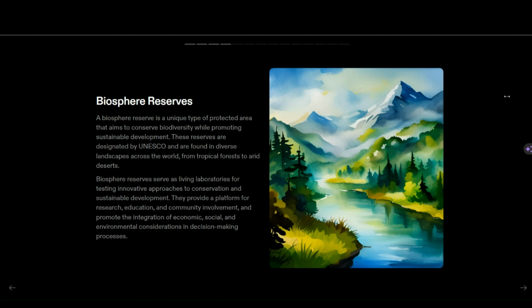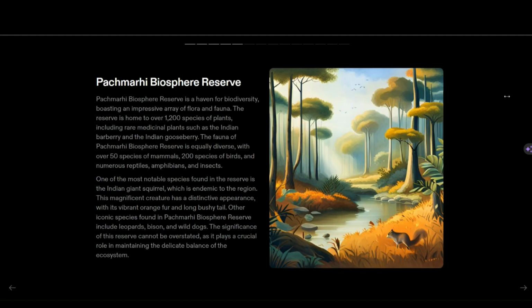These biospheres are designated by UNESCO, and they are found in diverse landscapes across the world, like deserts and tropical forests. They help in research, education, and community involvement, and promote the integration of economic, social, and environmental considerations in decision-making processes. The next one we'll be learning is the main biosphere in this lesson, the Pachmarhi Biosphere Reserve.